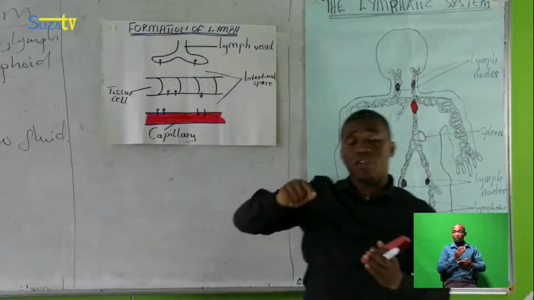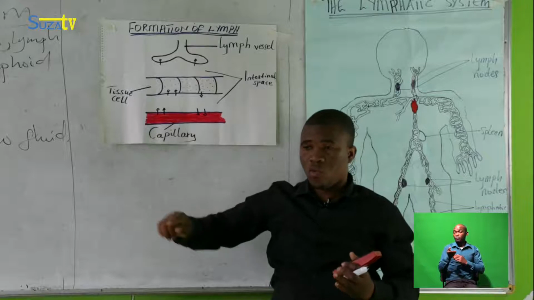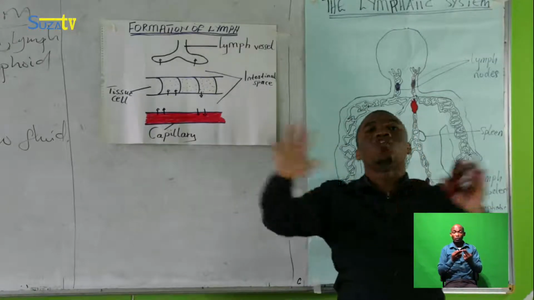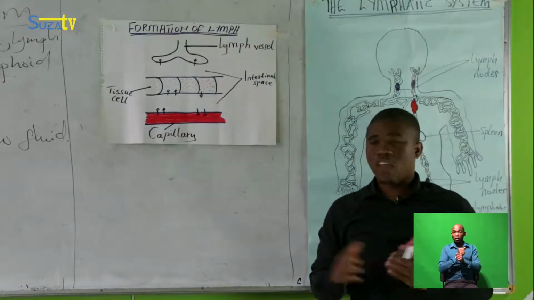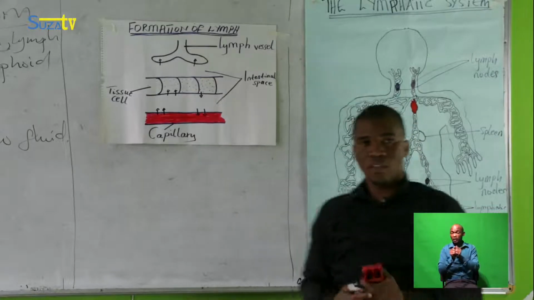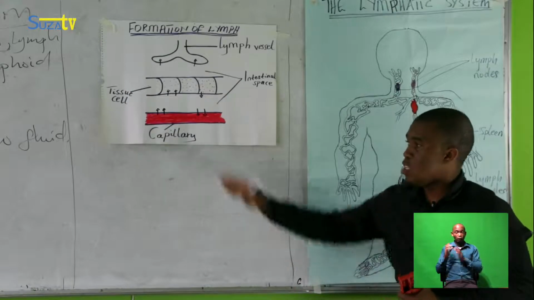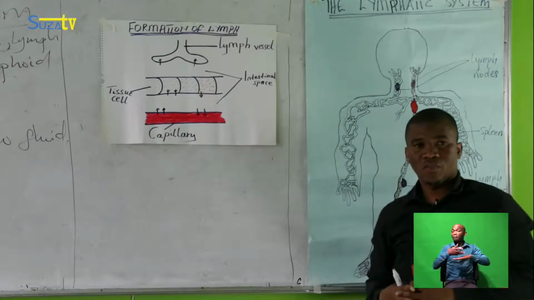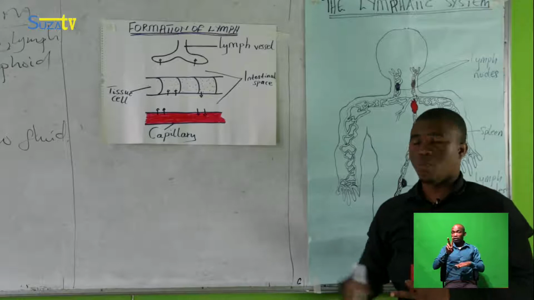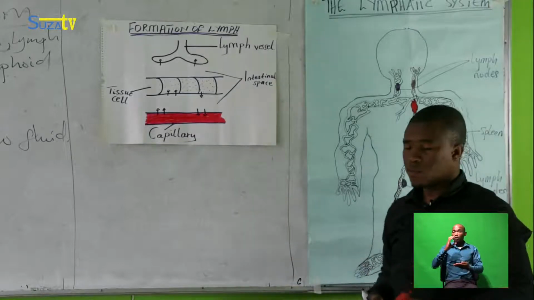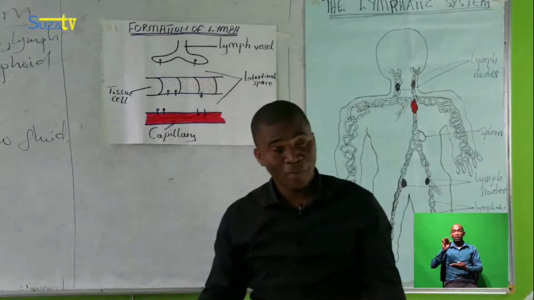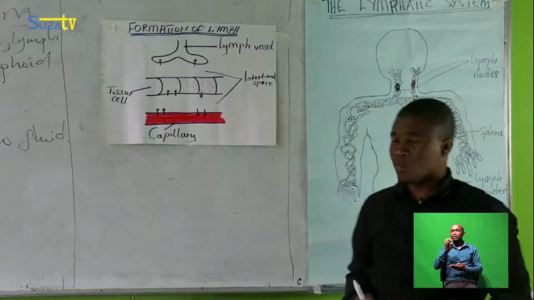The blood that passes through possesses a lot of substances. Example, who can try to explain? Who can try to mention an example of materials carried in this kind of blood that passes through the capillary? Zena, can you try? Okay, stand up.